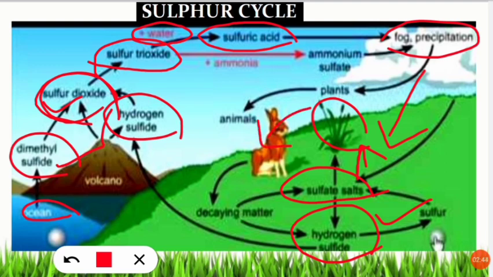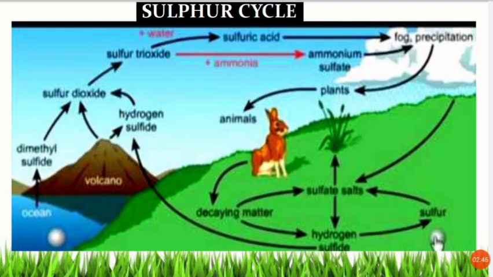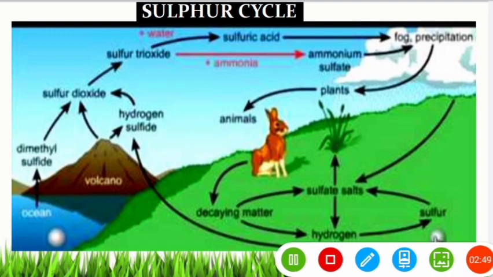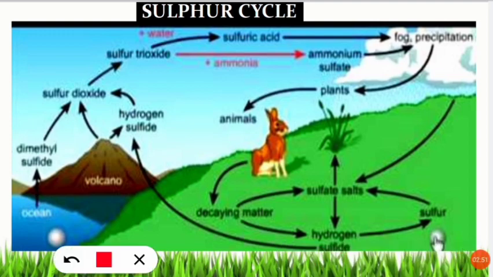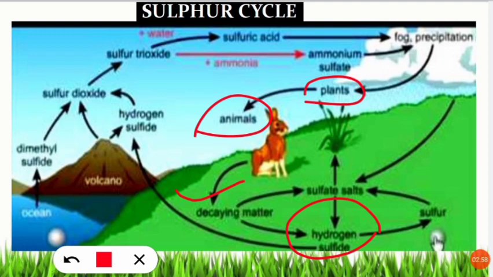And again when these plants and animals die, so this is the basic thing which is common in almost every biogeochemical cycle, the decaying matter again releases the hydrogen sulfide. So hydrogen sulfide again reaches the ground, and similarly when these are washed away by the water, wind, so again they reach their origin, that is ocean, volcano and everything, and again they move up to the atmosphere.